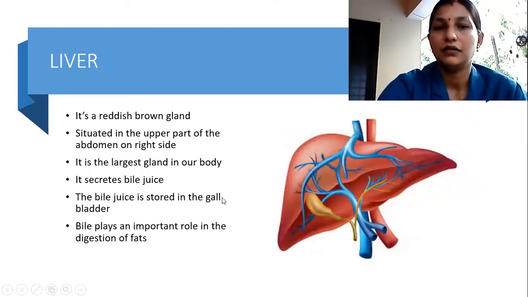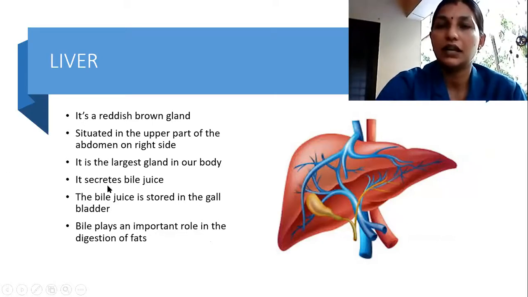Okay. Then what is liver? Liver is actually a reddish brown gland. It is present a little bit above the stomach. Okay. It is situated in the upper part of the abdomen. Abdomen means stomach, on the right side. Abdominal cavity we call. Okay. There many organs are there. It is the largest gland in the body. So the largest gland in the body is liver.